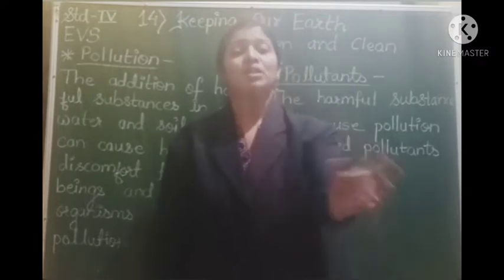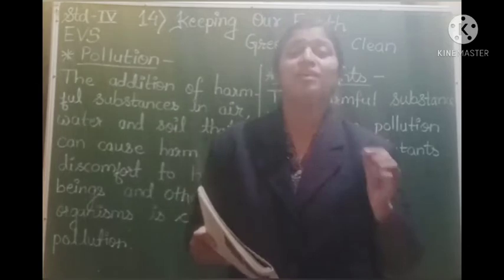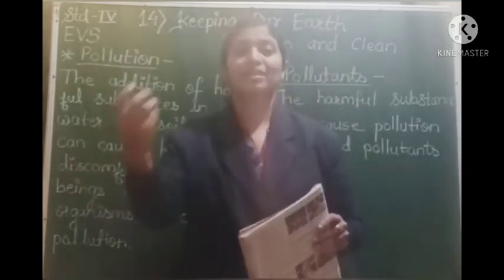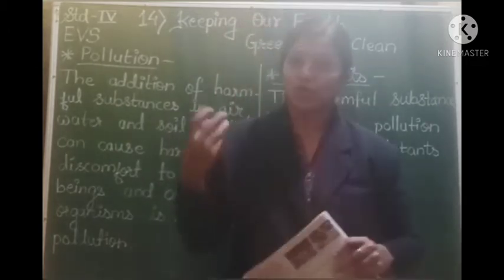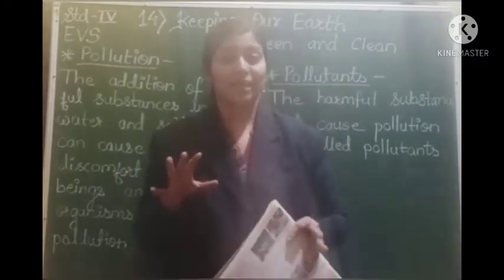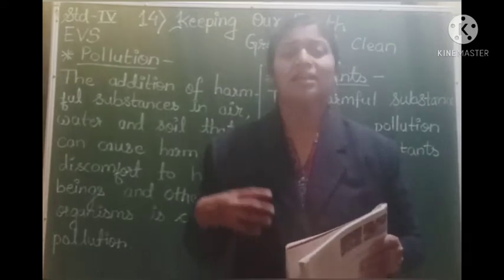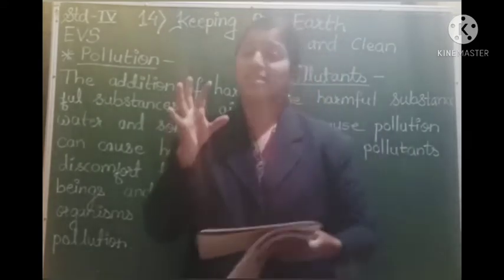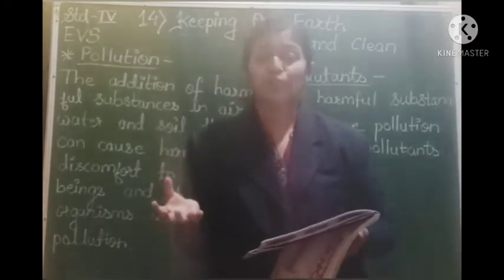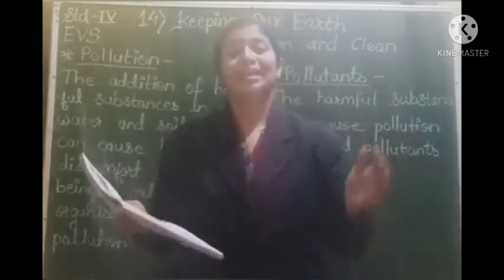So students, take the household waste, like the wastage of vegetables. If you bring some leafy vegetables, what happens? Your mother takes the leaves only and the stalks are thrown away. These stalks get mixed up with the soil, and they do not do any harm to the soil. So such waste should be collected properly and thrown. Waste which gets mixed up with the soil and does not cause any harm to the soil is called biodegradable waste. Such waste should be collected in pits.